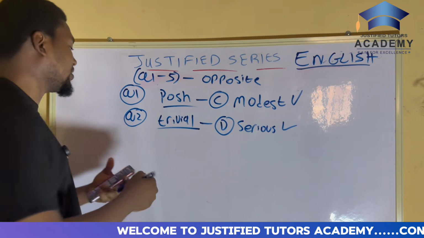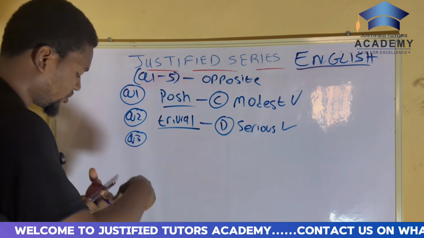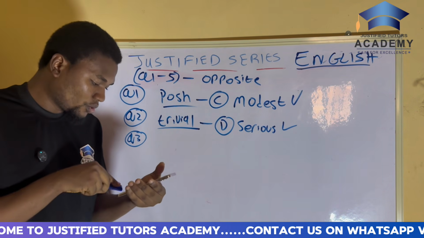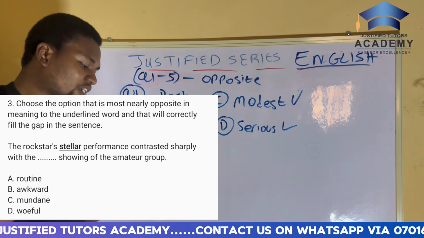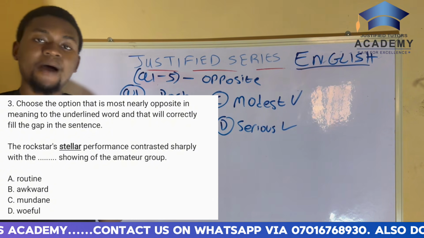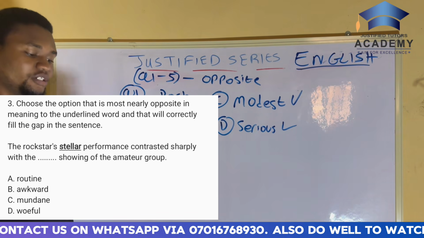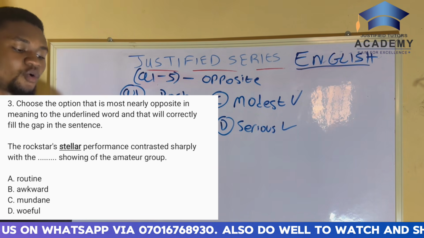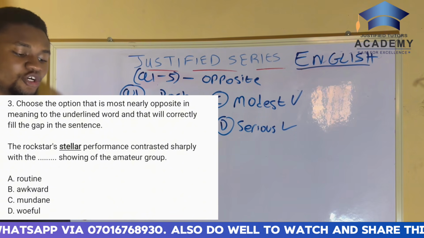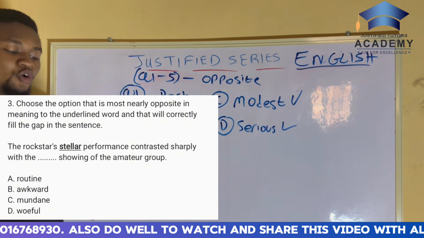Now, question 3. Under this session, question 3 says, the rock star's stellar performance contrasted sharply with the dash showing of the amateur group.